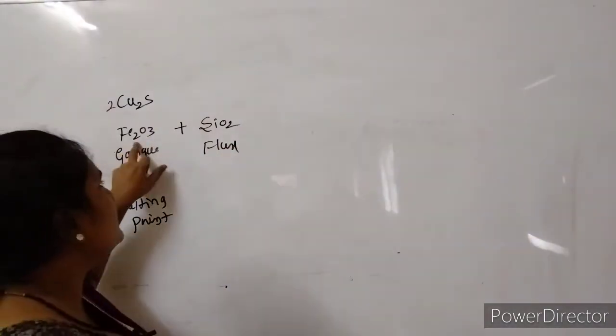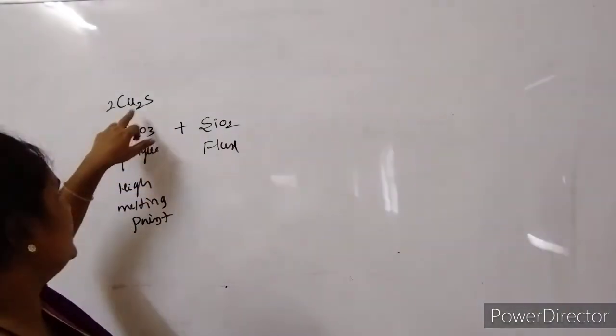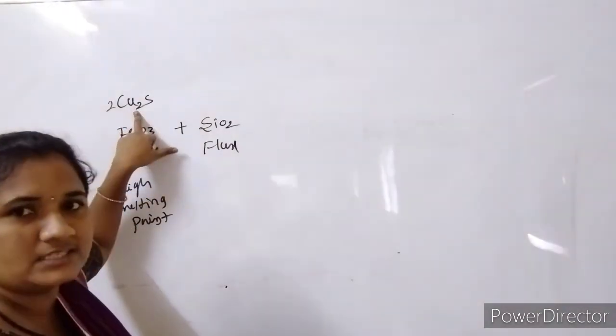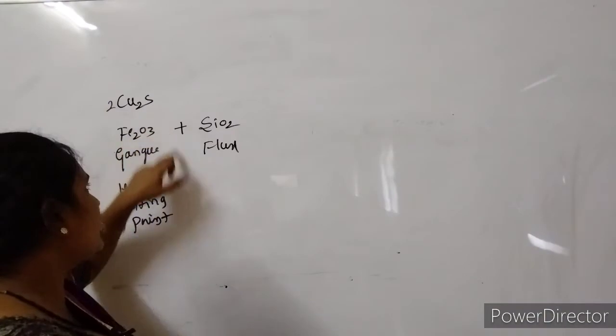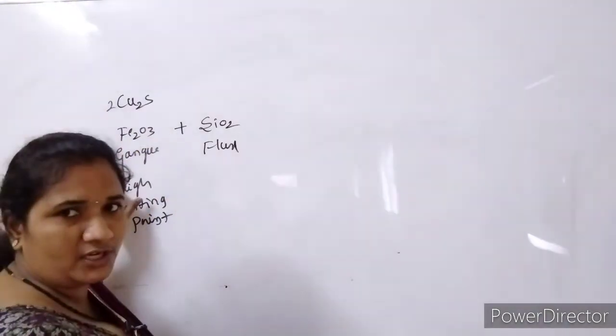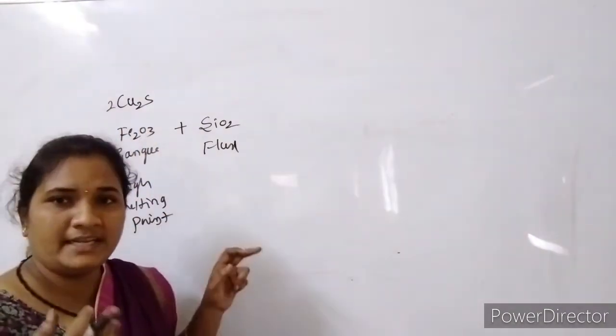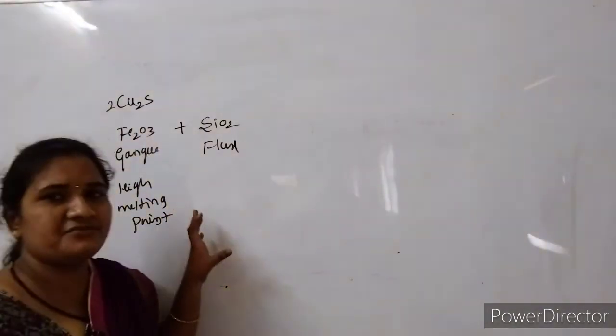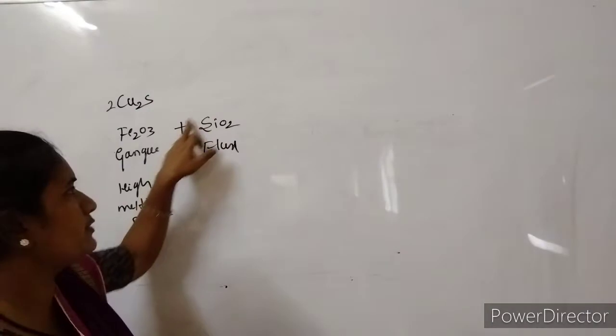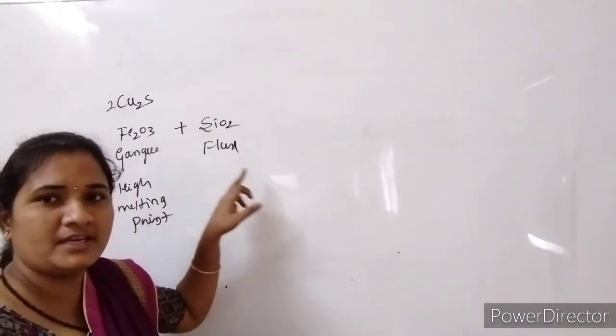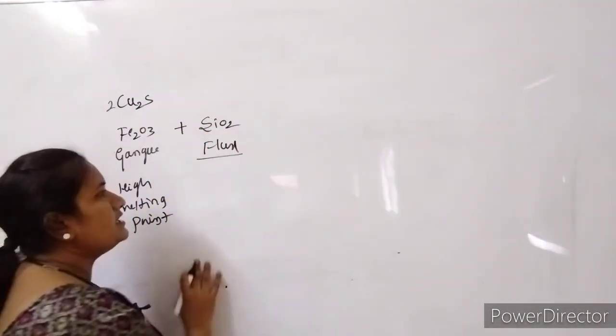Here the impurity Fe2O3 is present in Cu2S, that is copper sulfide. It has a high melting point, and it is very difficult to remove this gangue material from the copper sulfide. To maintain the purity of the concentrated ore, we add an external chemical substance, which is called the flux.